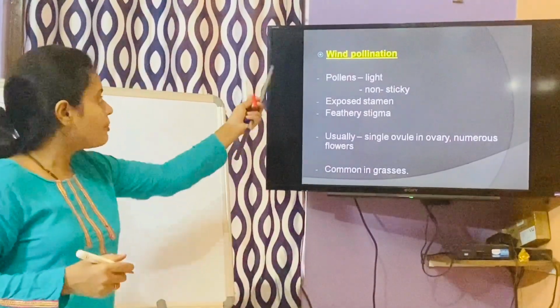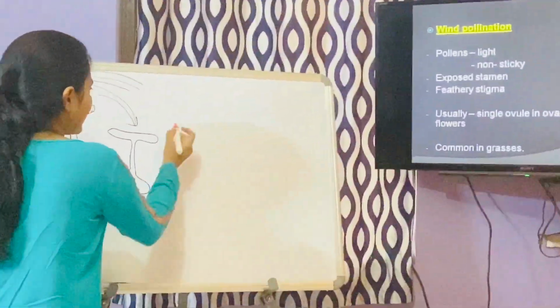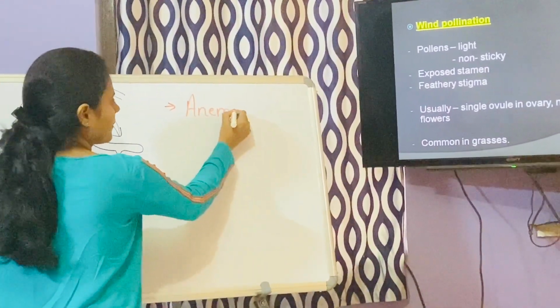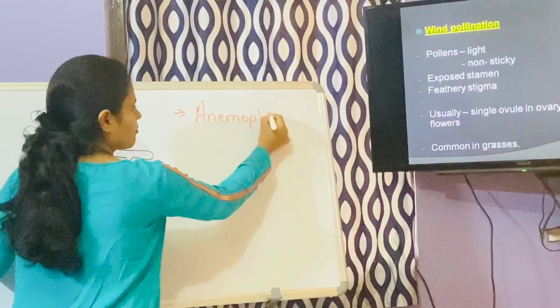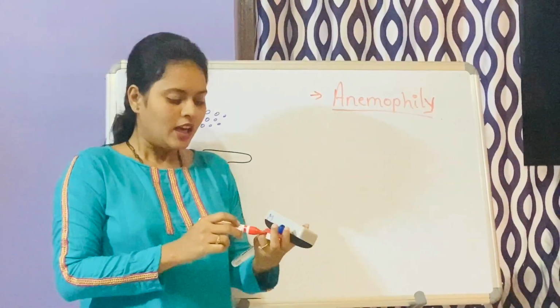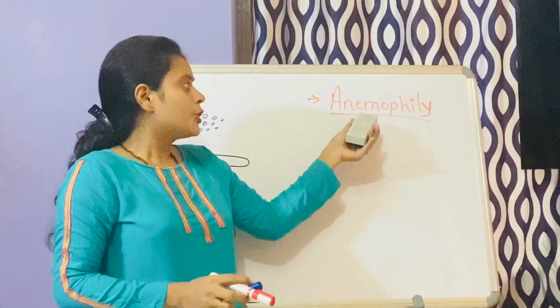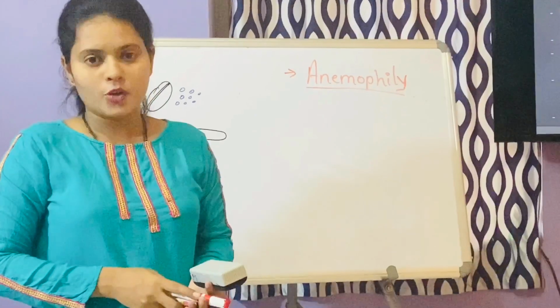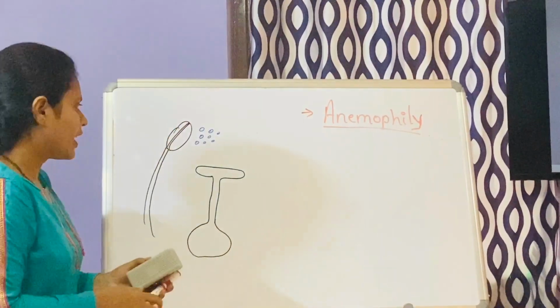Wind pollination is also referred to as anemophily. Now, for anemophily to occur, there are some requirements of the flower, so we'll see those requirements first.